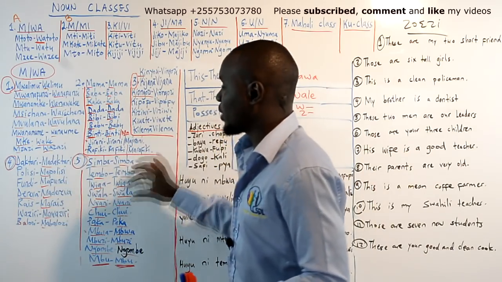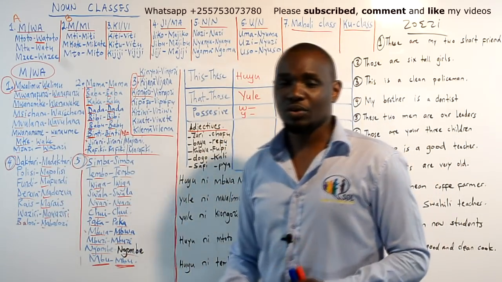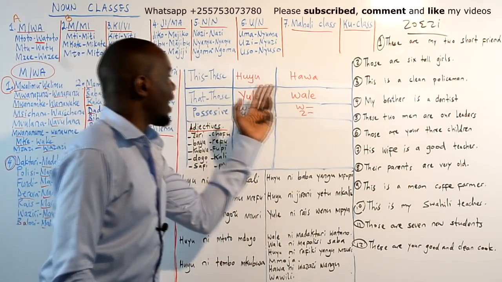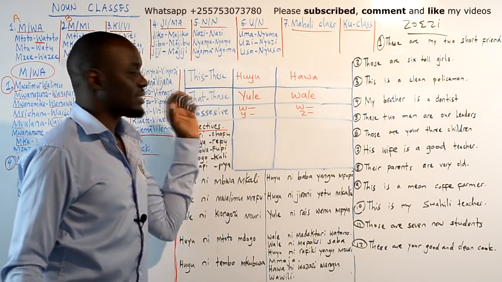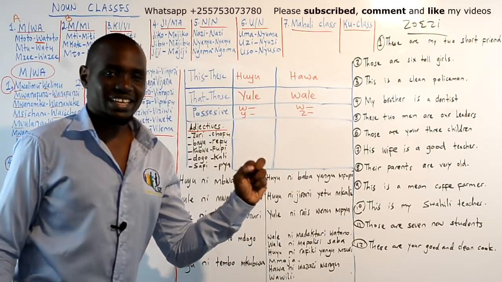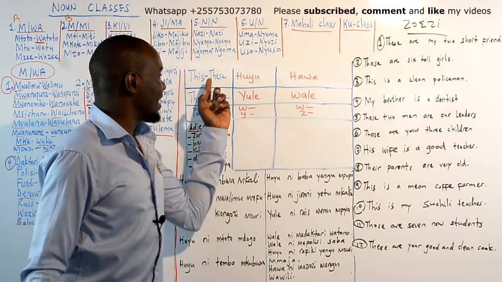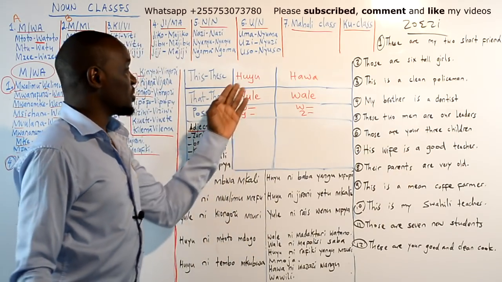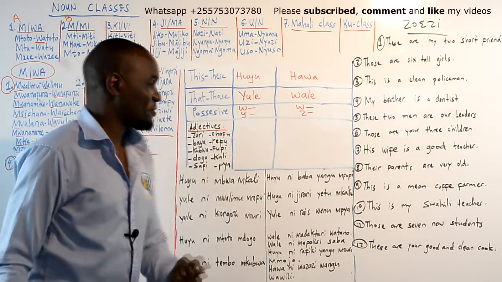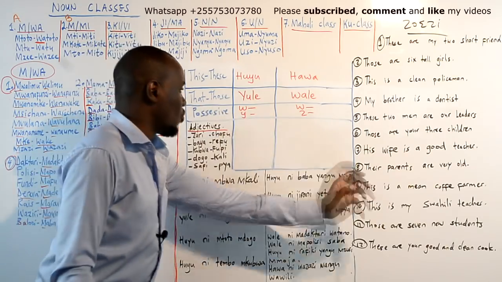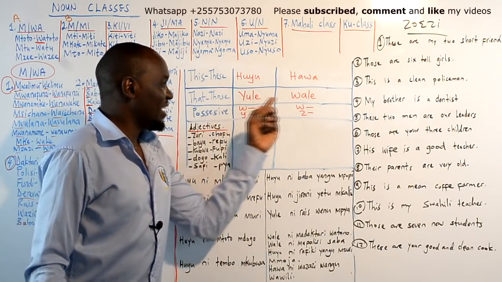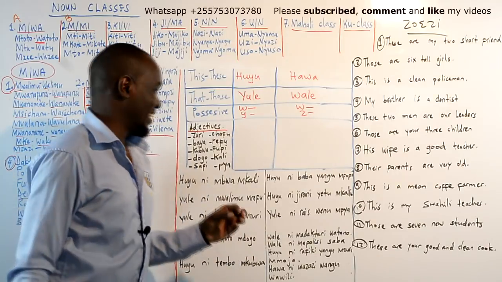We discussed how to do singular and plural of noun class, and also how to say this and these in Swahili, which is huyu and hawa. We did that in part 1, and that and those, yule na wale.